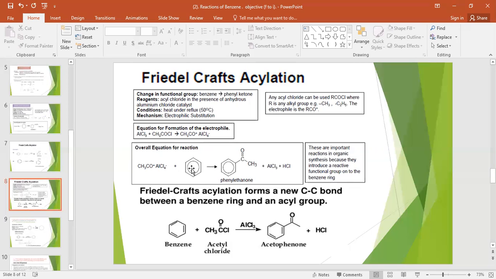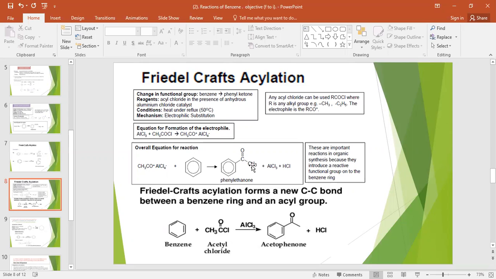And when this electrophile attacks the benzene ring, the formation of phenylethanone takes place. Phenyl, this is the phenyl group up to the carbon.